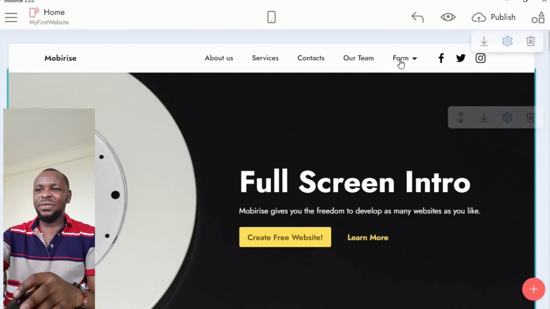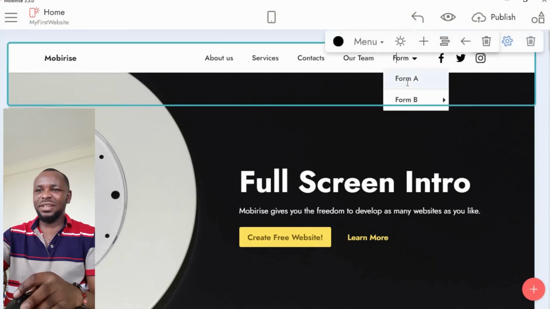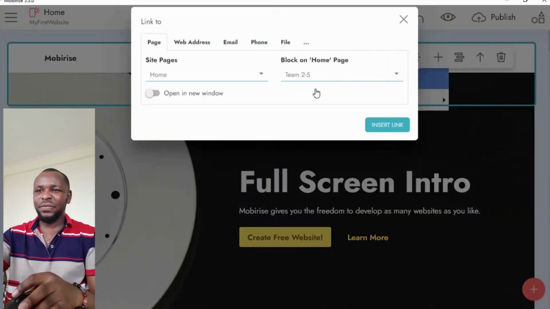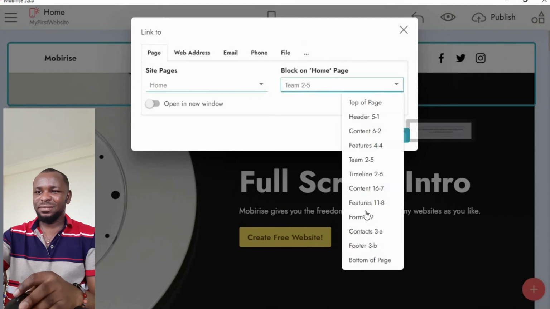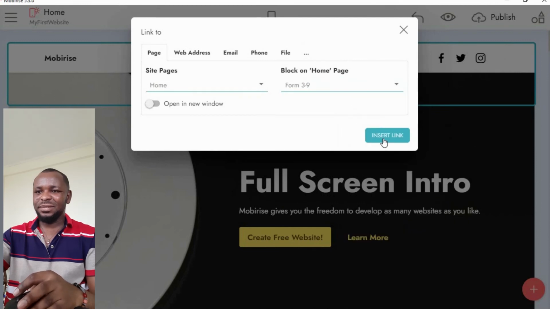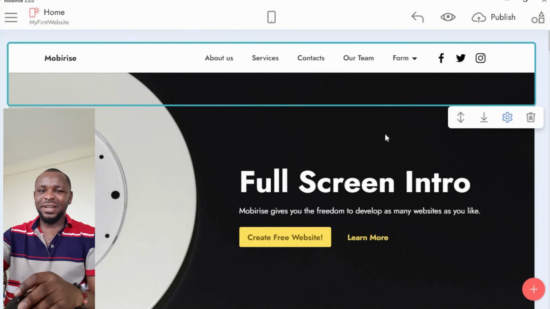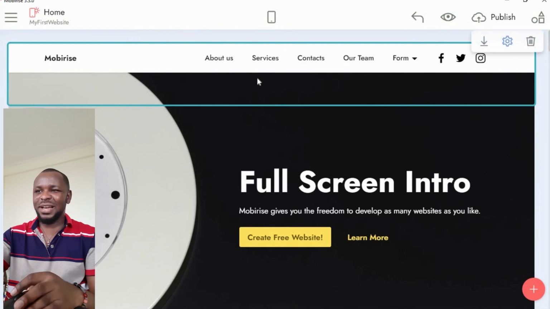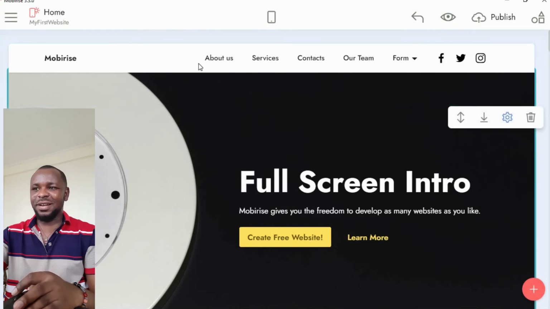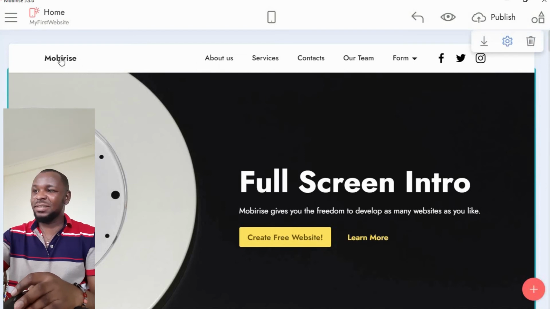Okay, so now let's connect form A to the form that we have. Okay, insert. All right, so now let's see where we've got to. The Mobirise here, the name of your website, you can change it.